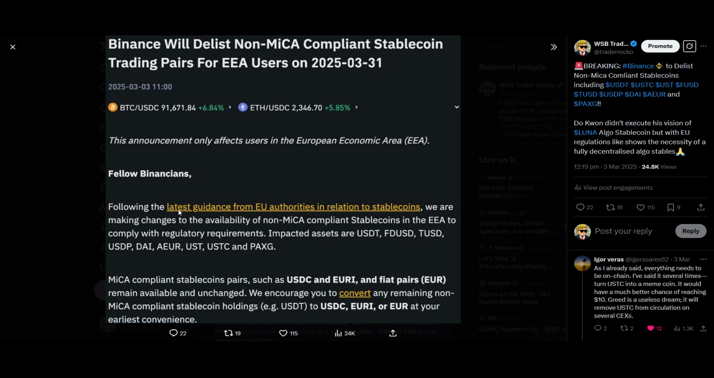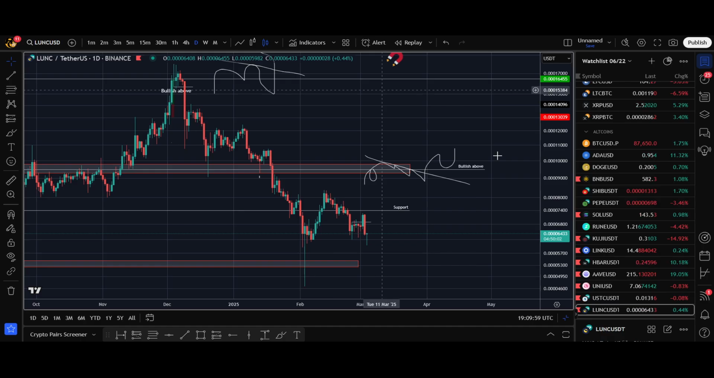So what Binance have said: following the latest guidance from EU authorities in relationship to stablecoins, we are making changes to the availability of non-MiCA compliant stablecoins in the EU to comply with regulatory requirements. Impacted assets are USDT, FDUSD, TUSD, USDP, DAI, AEUR, UST, USTC, and PAXG. These are the coins that will be affected, not USTC on its own. So that is an important thing to remember.